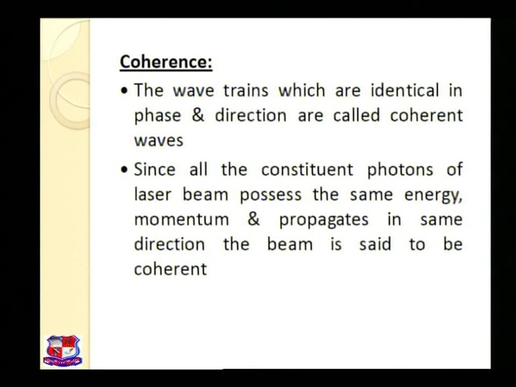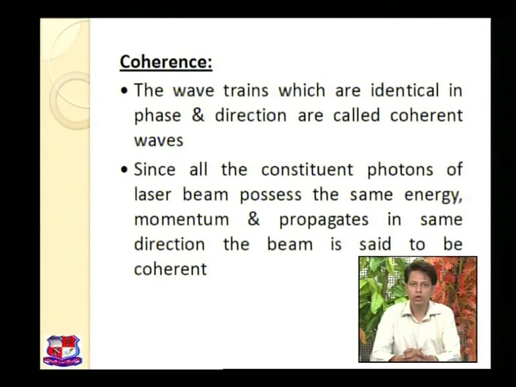What do you mean by coherence? The wave trains which are identical in phase and in direction are called coherent waves. That means those waves which have the same phase as well as the same direction are called coherent waves.